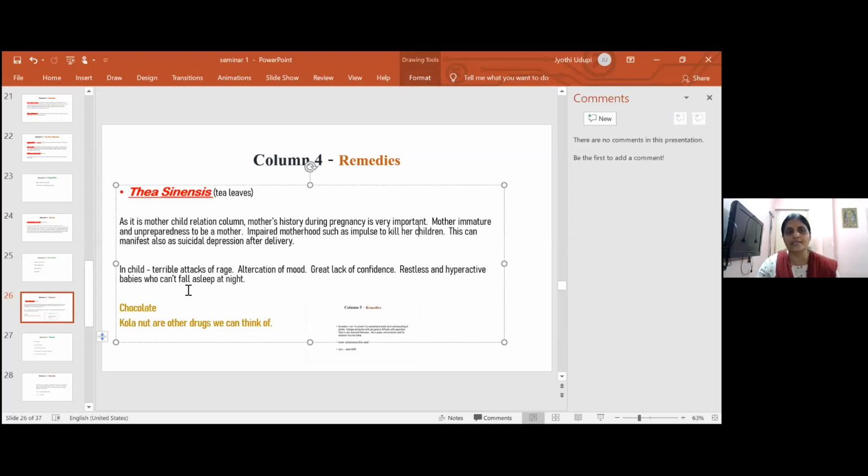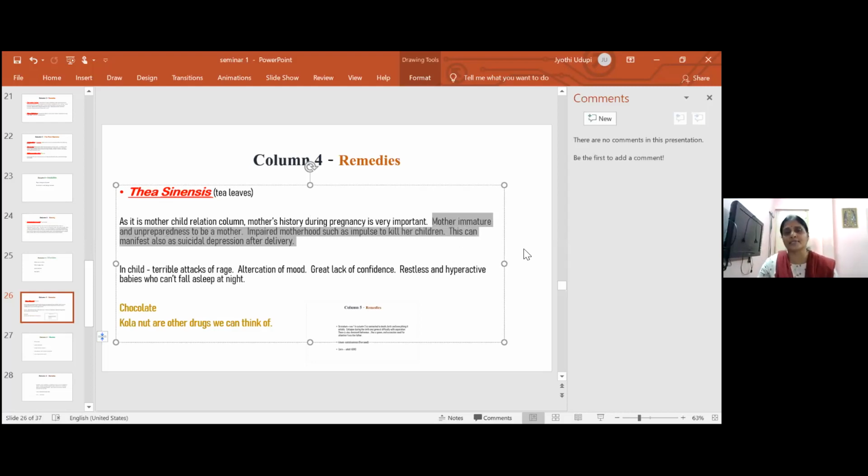In the child, you can see terrible attacks of rage, alteration of mood, great lack of confidence, restless and hyperactive babies who can't fall asleep at night. Many times in such cases, both mother and child require the same medicine. And there is this first set of symptoms that we saw in the mother.